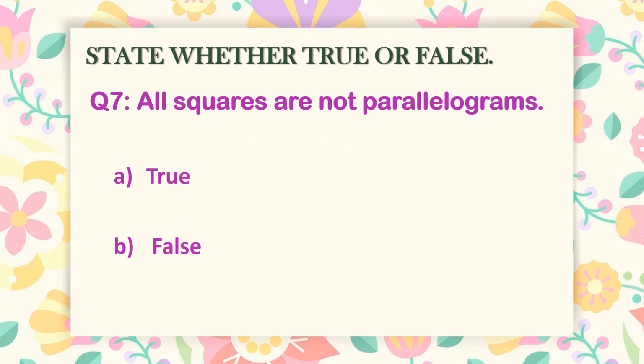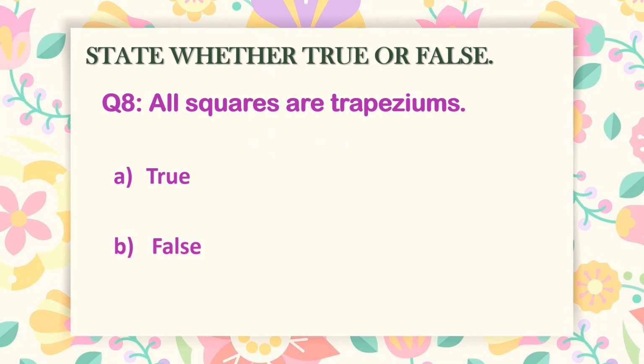Next is, all squares are not parallelograms. Is it true or false? The answer is false. All squares are parallelograms. Every square will be a parallelogram.